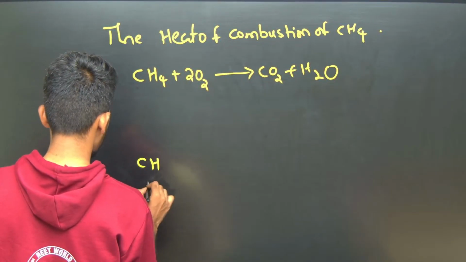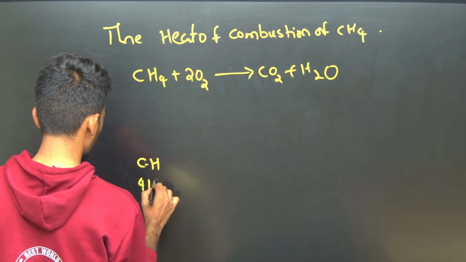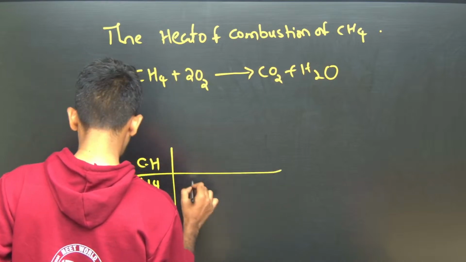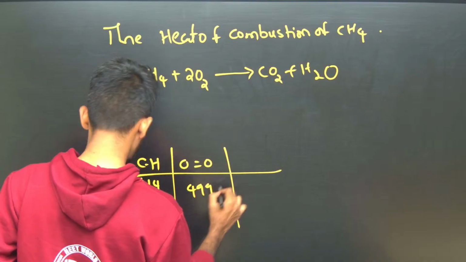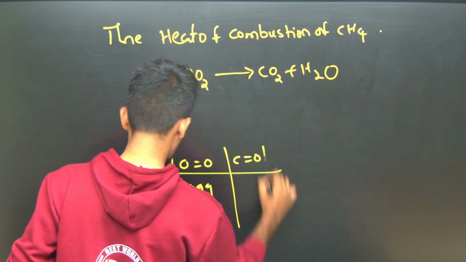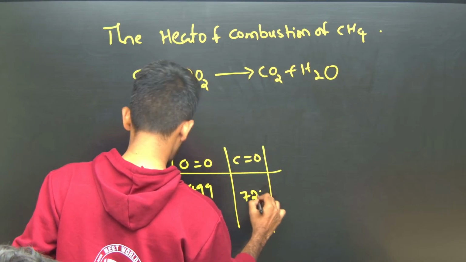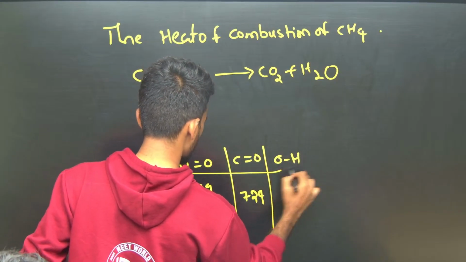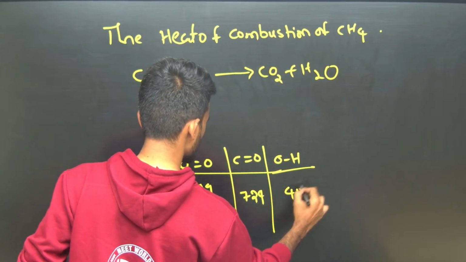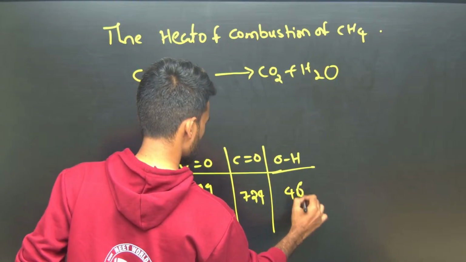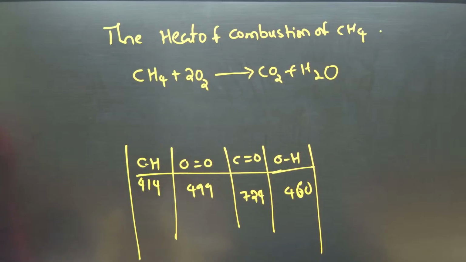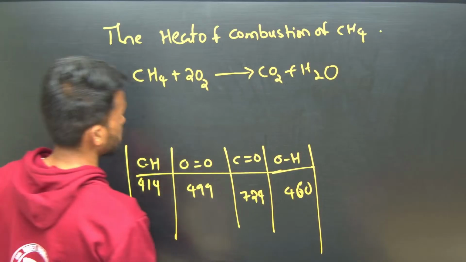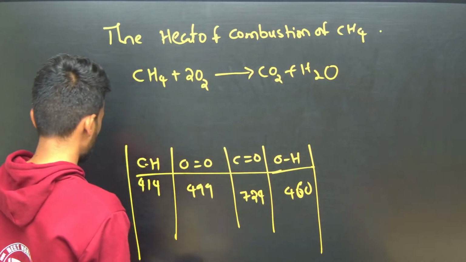Given C-H bond energy as 414, O=O 499, C double bond O 724, and O-H bond as 460. Okay, this is the data they will provide in the exam. So you need to find the enthalpy change or heat of combustion of this reaction.